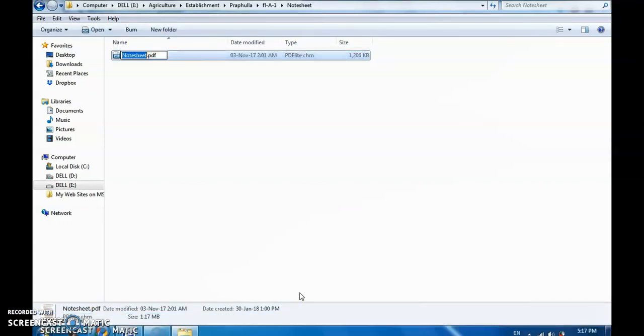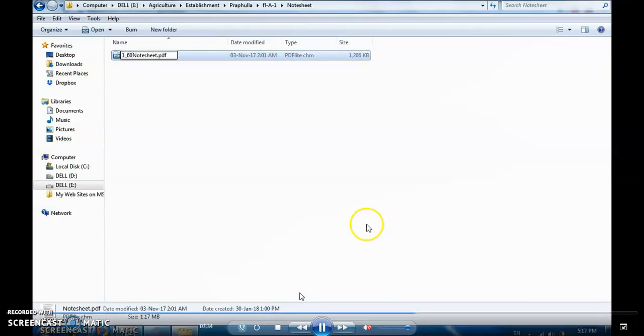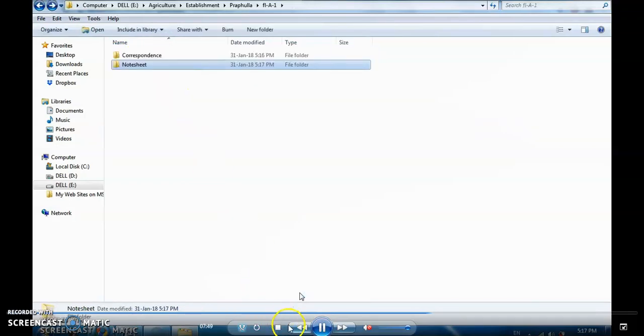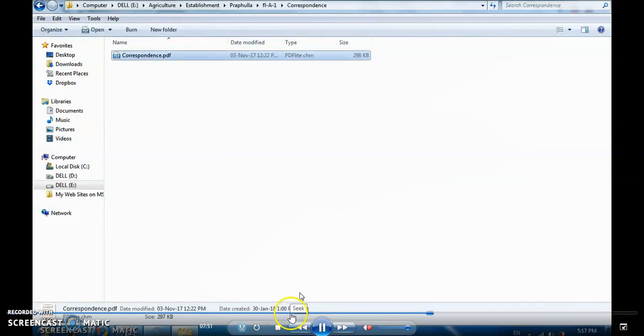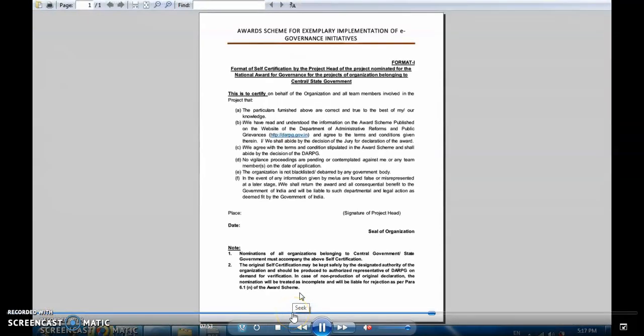So we have to take care of these small things, that scanning should be done so that the files are readable. Now in the naming convention, I am giving this file the name 1_60_notesheet.pdf because 60 pages are there. This is the standard, from first to 60 pages, and it's a note sheet. If there were 50 pages, then 1_50. If it had 40 pages, then 1_40.